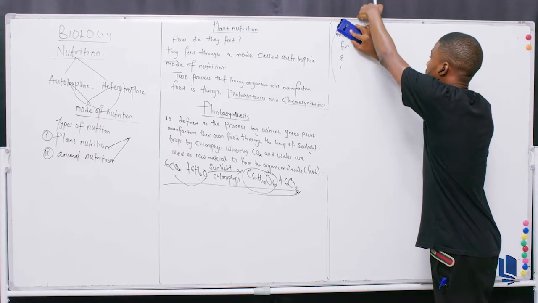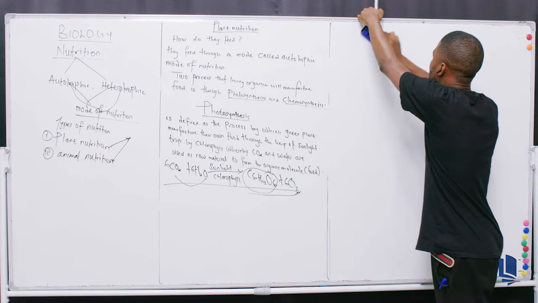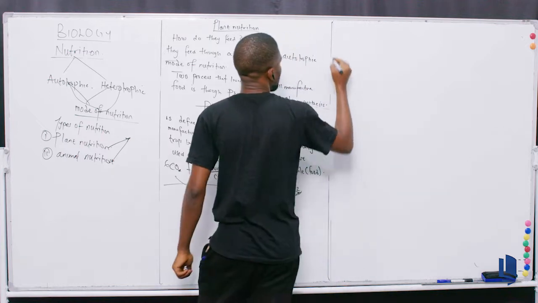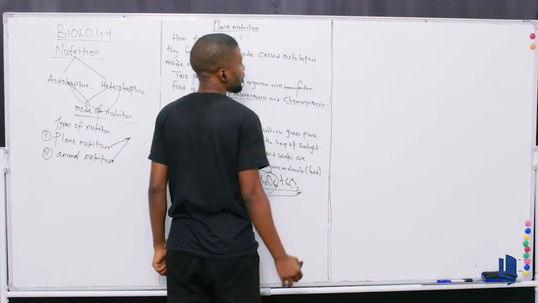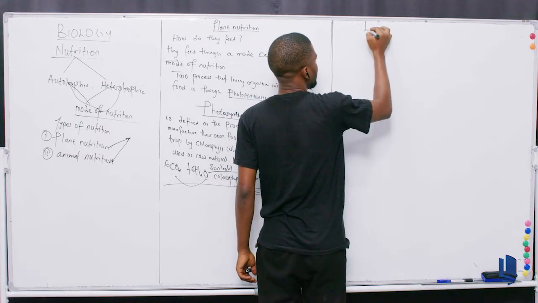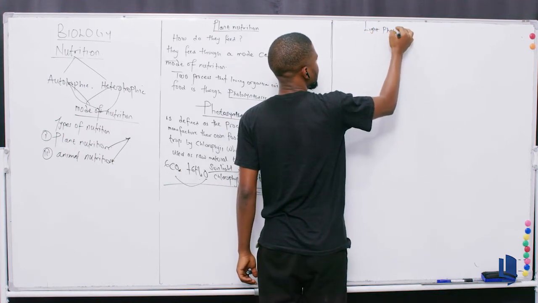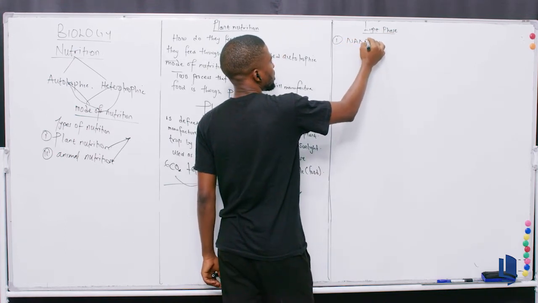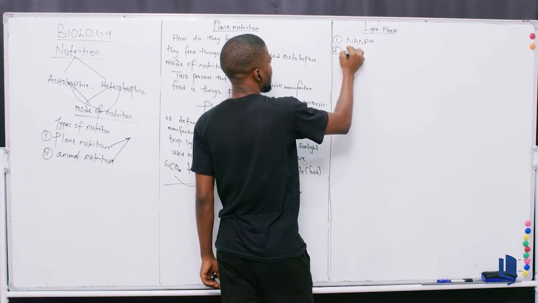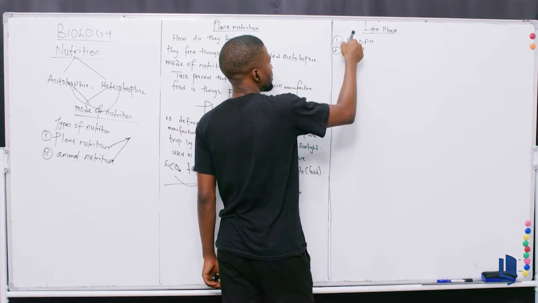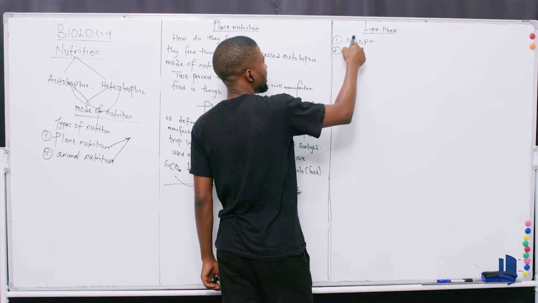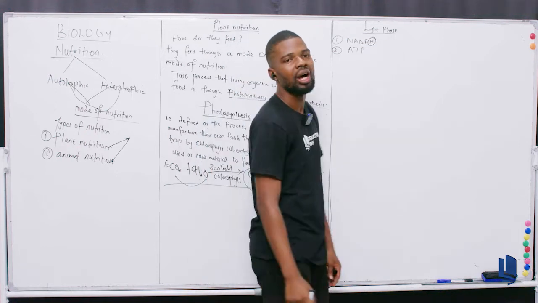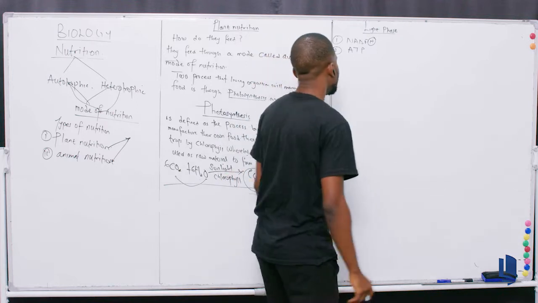there are two main agents that must be available for the light phase of photosynthesis to occur. Number one, we call it NADPH. Number two is called ATP. Nicotinamide adenosine dinucleotide phosphate. This H here is an electron transfer, known as hydrogen.